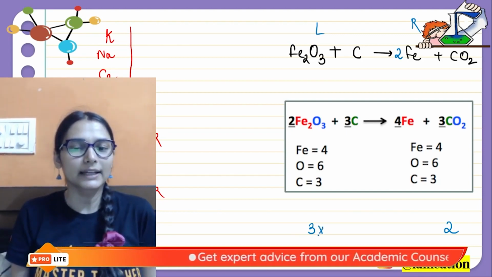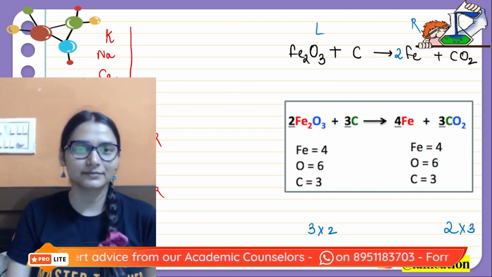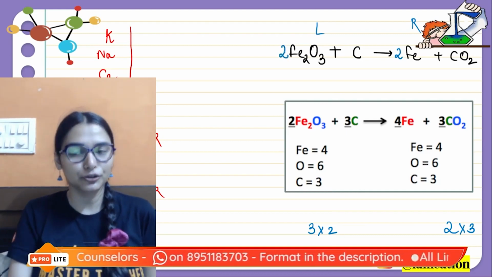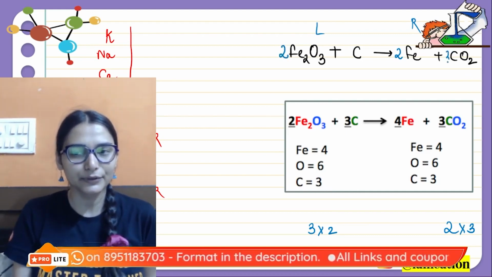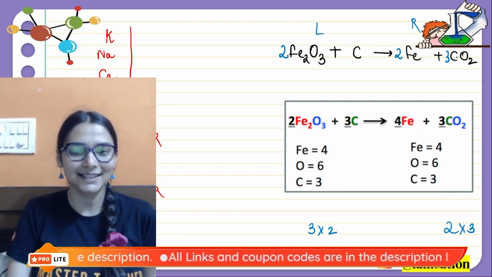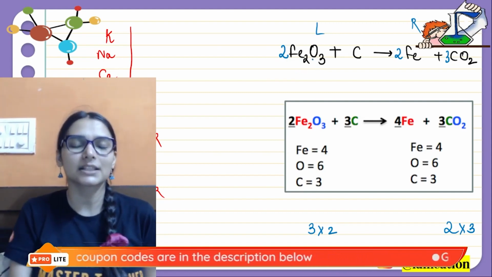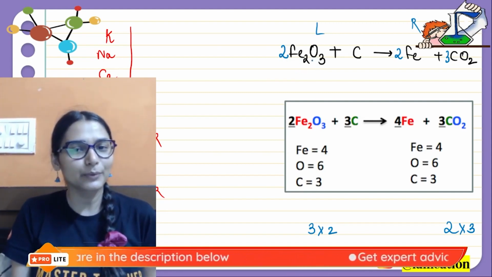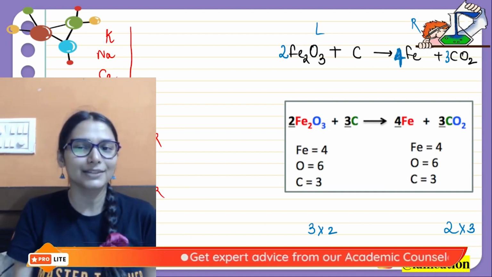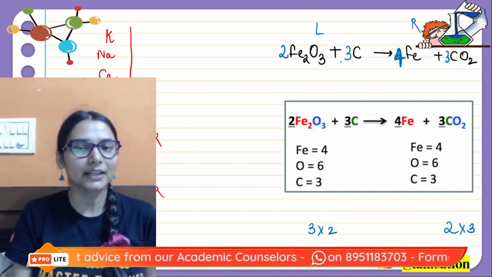Like 3 will be multiplied with 2 and 2 will be multiplied with 3. That's what you have to do. So in front of 3 I'll use the coefficient 2 and here in front of 2 I'll use 3. So it would become 6 oxygen atoms on both the sides. So 3 carbon. Now I can see iron is again disturbed. 2 multiplied by 2, 4 iron on the left. I will make this coefficient 4 on the right also. Now in the end 3 carbon on right, let's make it 3.